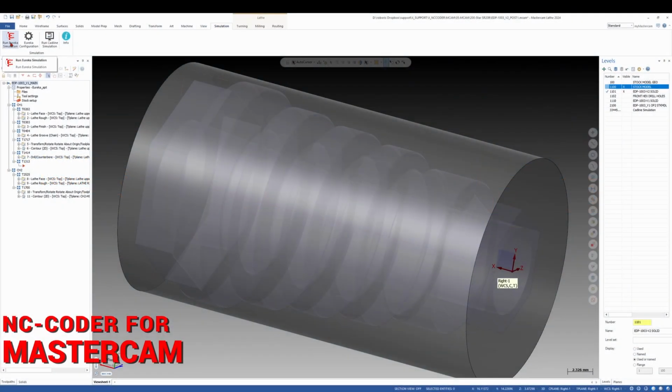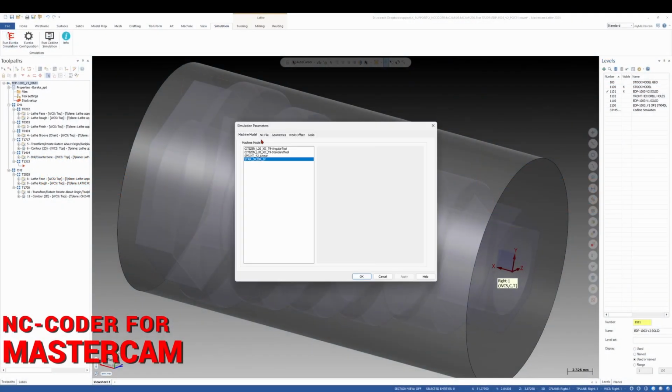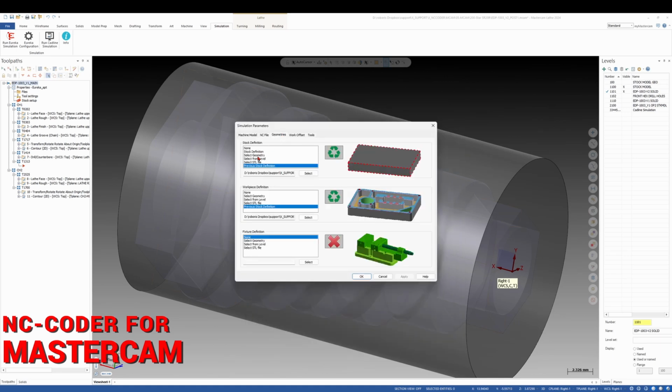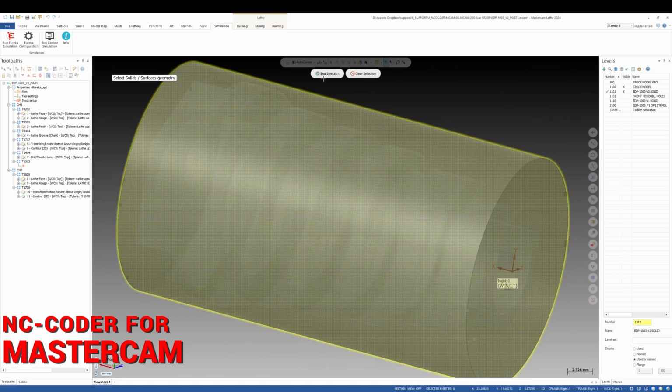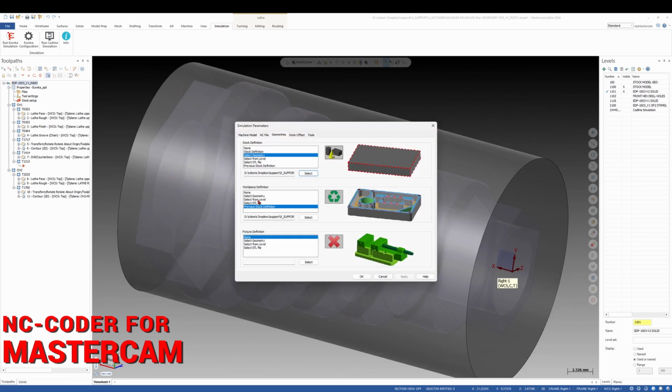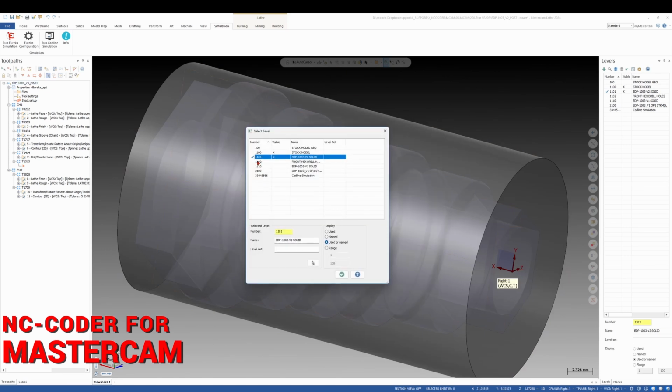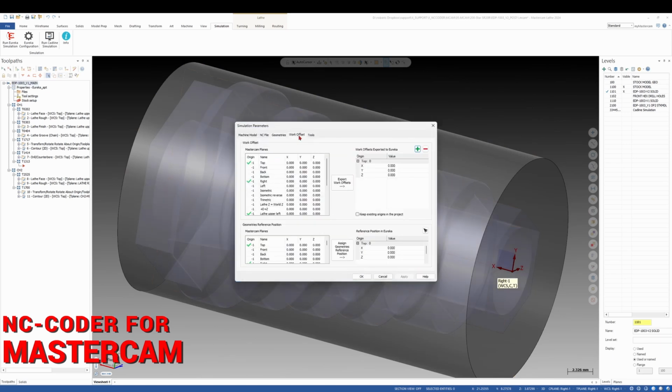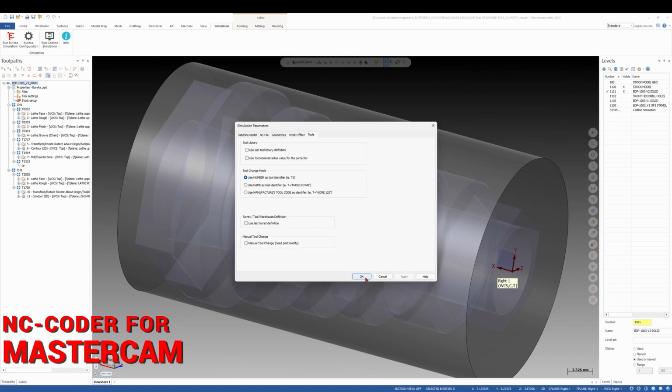NC CODER allows you to easily program multi-channel machines seamlessly using your Mastercam programs. NC CODER is integrated with the existing Eureka G-code simulation plugin right inside Mastercam, so you can quickly create a Eureka project with the program, parts, stock, and tooling. In the Eureka project, add your multi-channel synchronization and run G-code simulation.